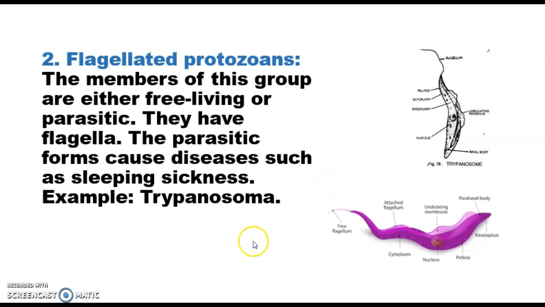If we talk about examples, Trypanosoma, Trichomonas, Giardia, Leishmania, etc. are examples of these flagellated protozoa. And sleeping sickness is a disease that is caused by Trypanosoma, that is a flagellated protozoan.